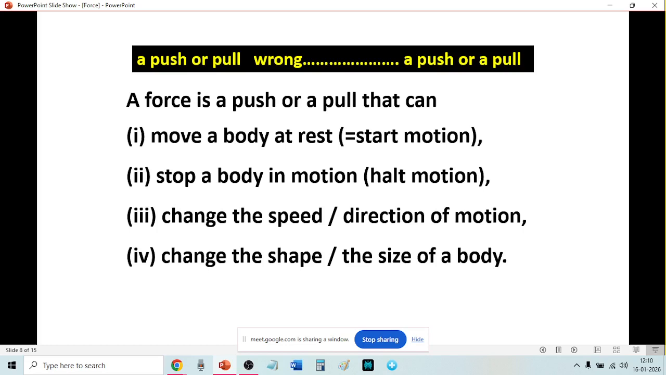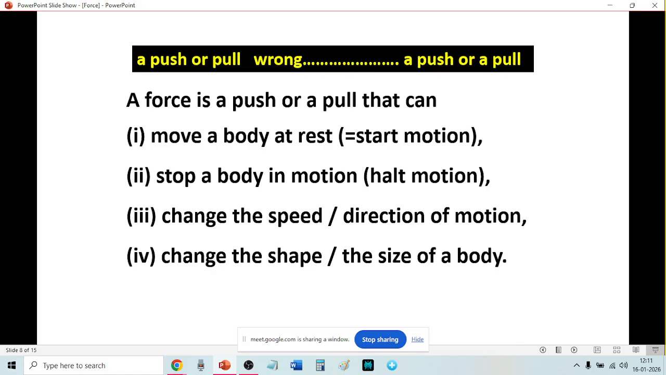What can a force do? A force is a push or a pull that can, number one, move a body at rest. That means it can start the motion. The body was not in motion, the body was at rest. It is starting the motion, moving a body at rest. Number two, stop a body in motion. Halt.